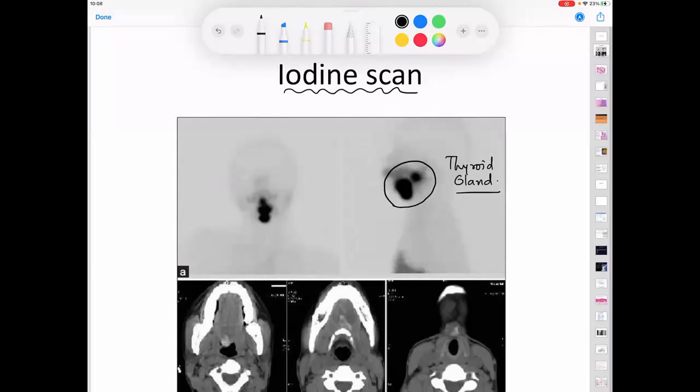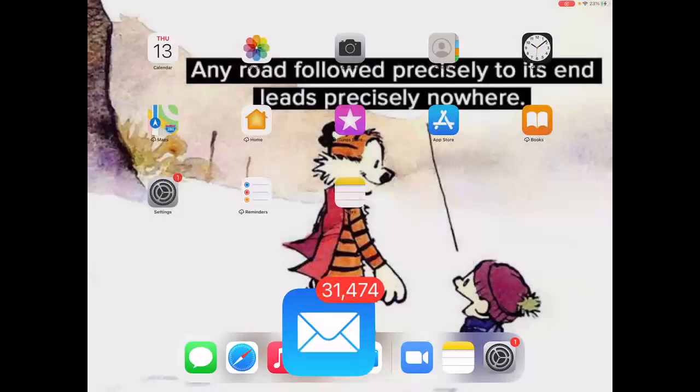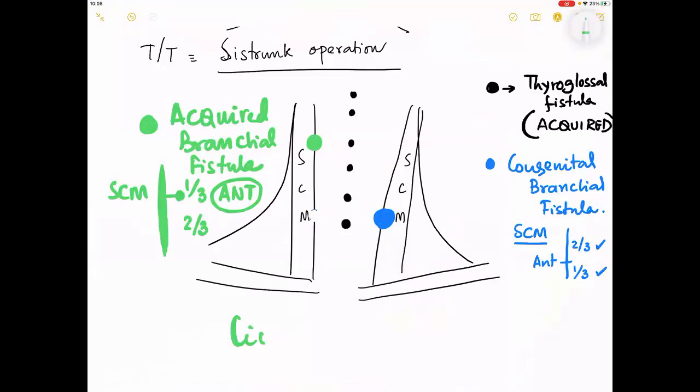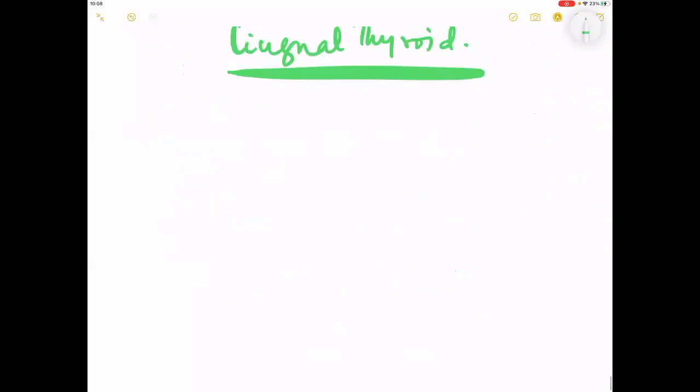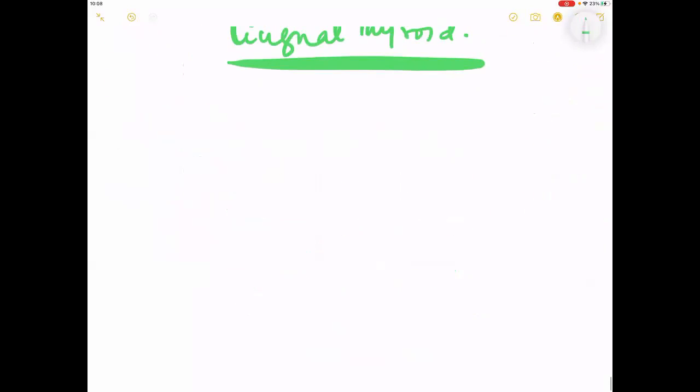So we have completed this rare pathology called lingual thyroid. This is just a curiosity, nothing more. The next class, please remember, we will start with